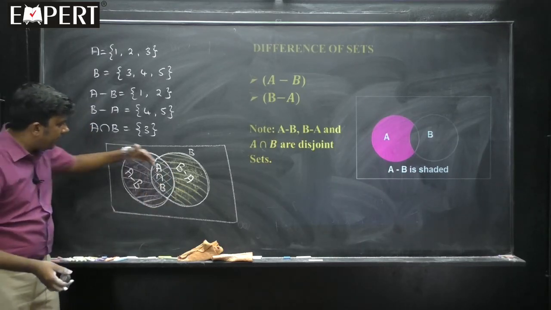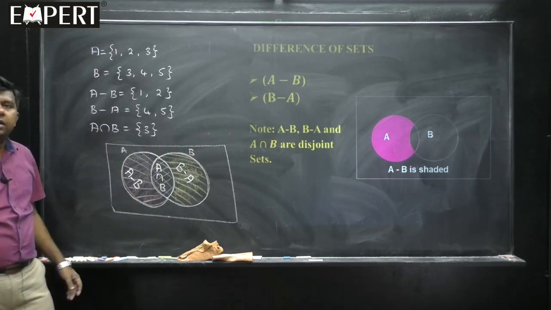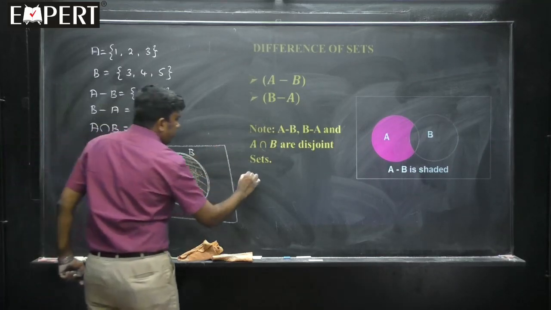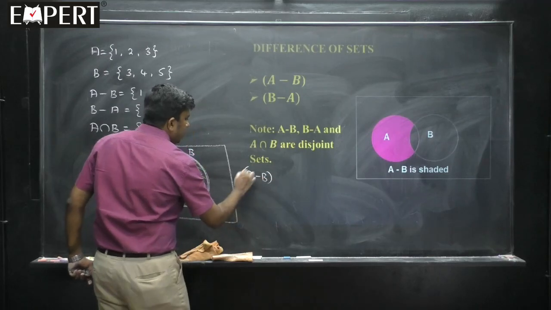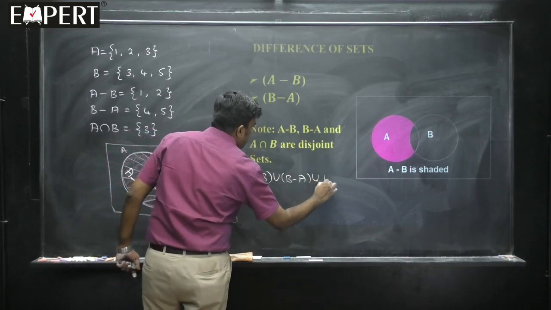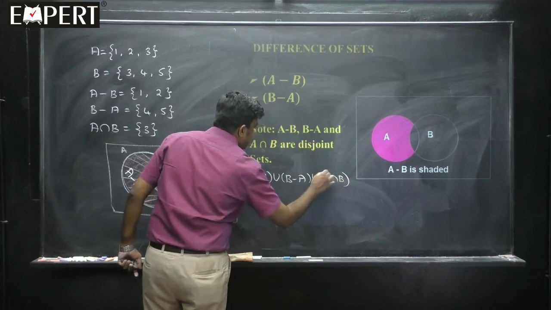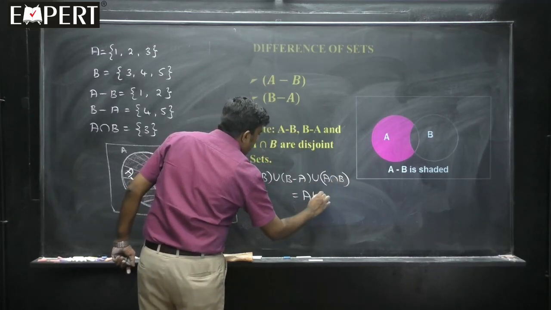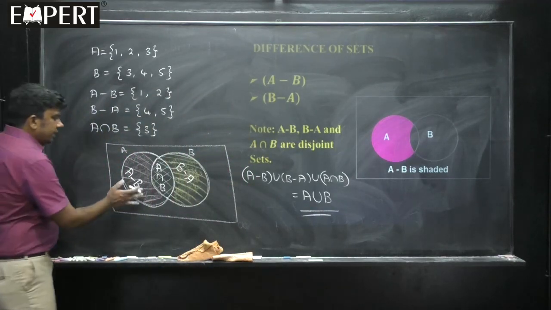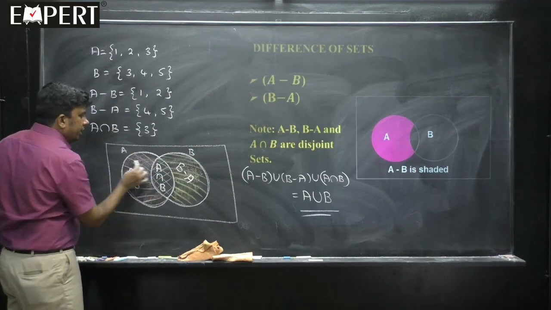So, these three parts are separate, they are disjoint sets, and the union of all three, A minus B union B minus A union A intersection B, students, is always equal to A union B, because together it becomes full.